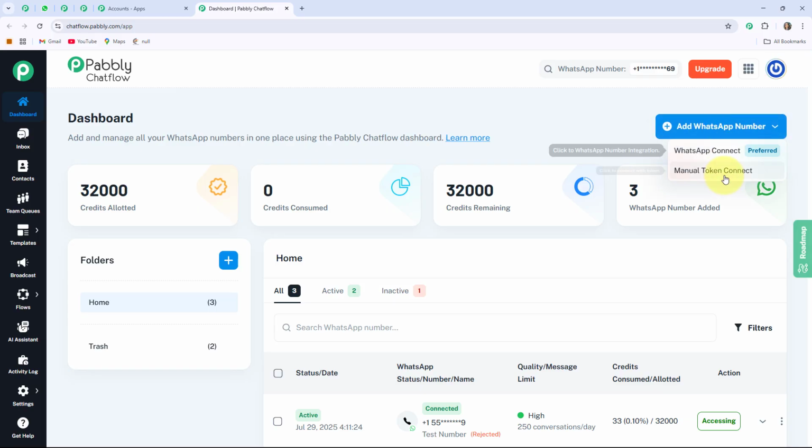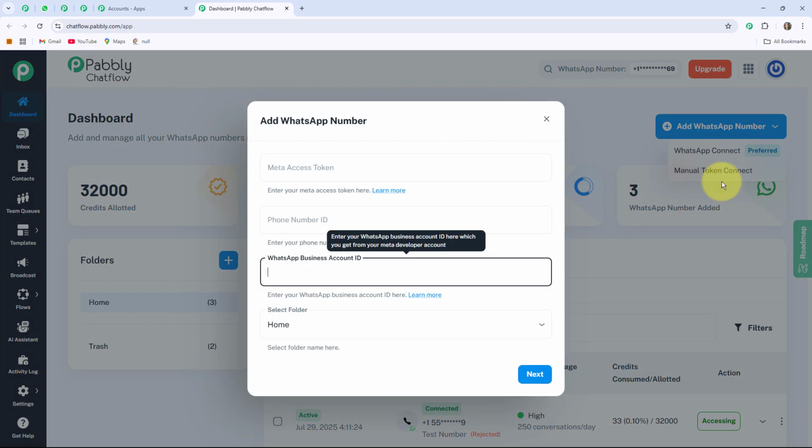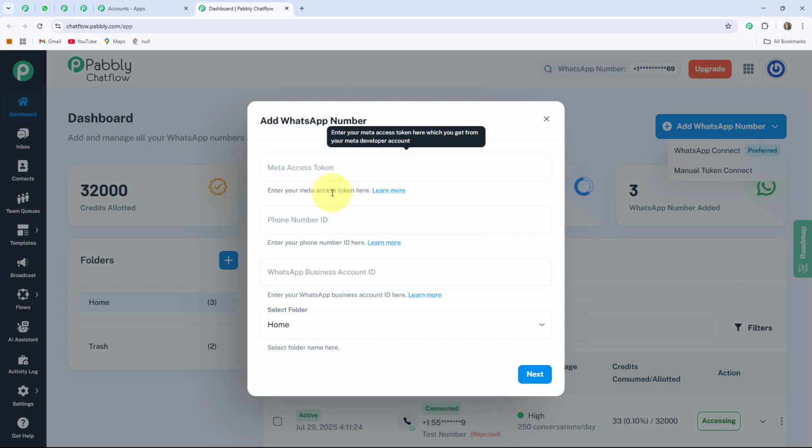If you click on this, you can see it will provide you two options: WhatsApp Connect and Manual Token Connect. WhatsApp Connect might be used for scanning a QR code or WhatsApp number integration. The second one is the Manual Token Connect. If you click on this, you can see it will ask you for the Meta Access token that you can generate from your Facebook Meta account for developers.